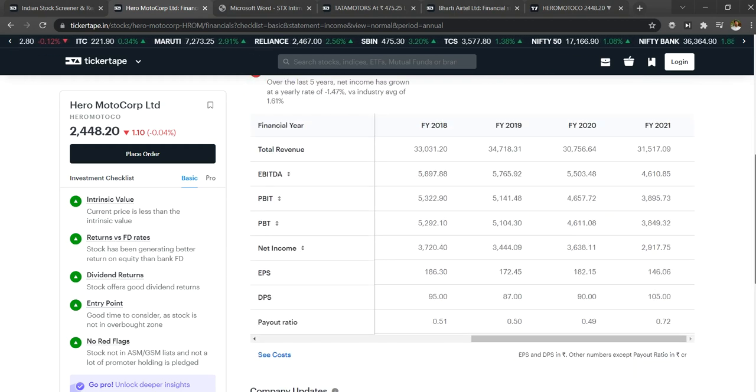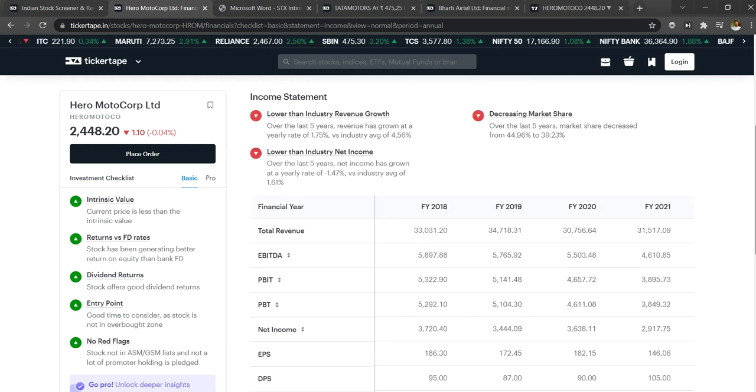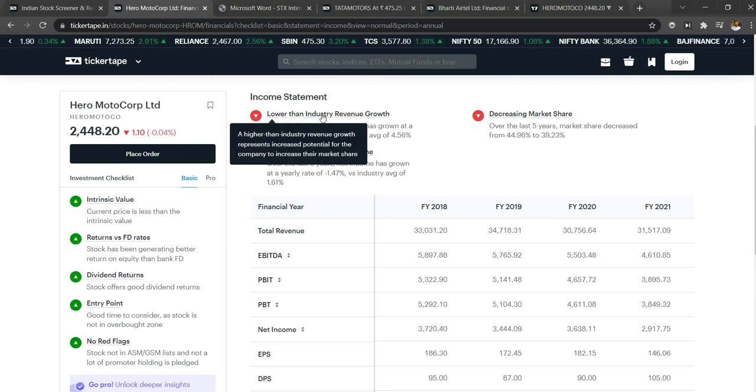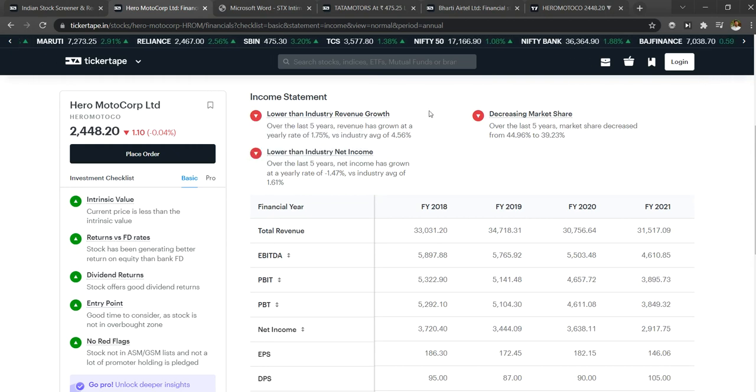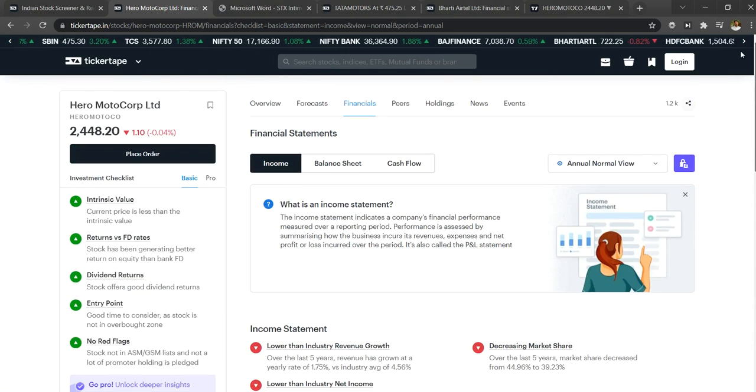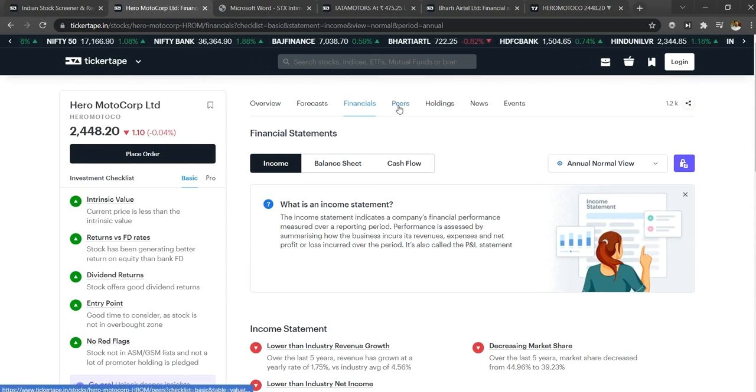So it doesn't mean that if you see some red things, you should just reject it. You need to understand why this has been shown here: why the revenue has not grown, by what situation it has not grown, and what the future could be. For example, Bharti Airtel was not doing well previously, and we could expect it to do well in the future, right? So that's all about this.